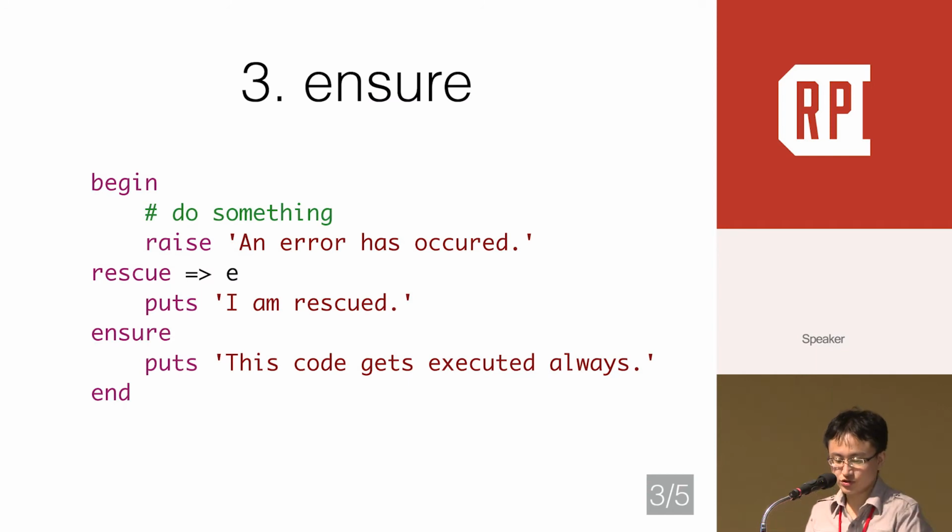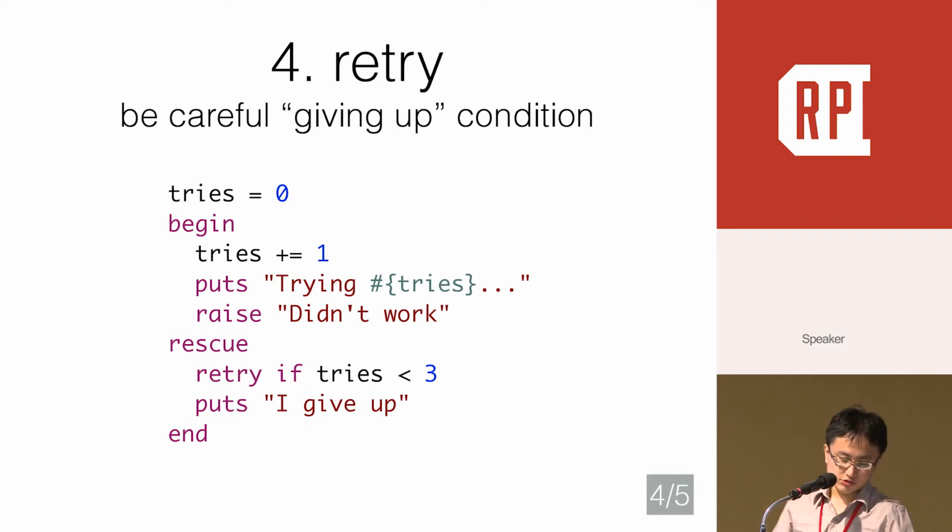The next syntax is ensure. The ensure part will always be executed, whether an exception is raised or not. It is useful for cleaning up resources. Next is the retry keyword. Ruby is one of the few languages that offer a retry feature. Retry gives us the ability to deal with an exception by restarting from the beginning of the begin block. The most important thing about retry is that you should define a giving up condition. Otherwise, the retry will become an infinite loop.